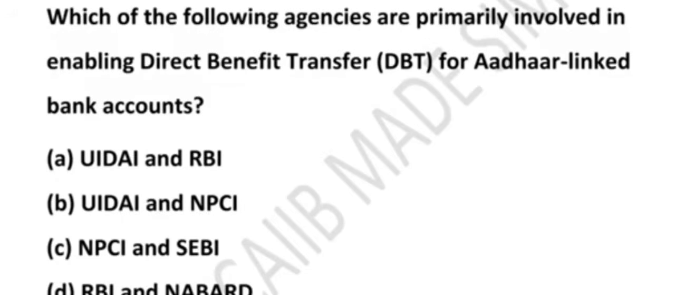For example, if the government wants to send a gas subsidy of rupees 500 to your Aadhaar linked bank account, UIDAI confirms that yes, this Aadhaar belongs to you, and NPCI routes the rupees 500 safely into your bank account. That is why this is the correct and complete answer. Option C says NPCI and SEBI. NPCI is right, we have just seen that.